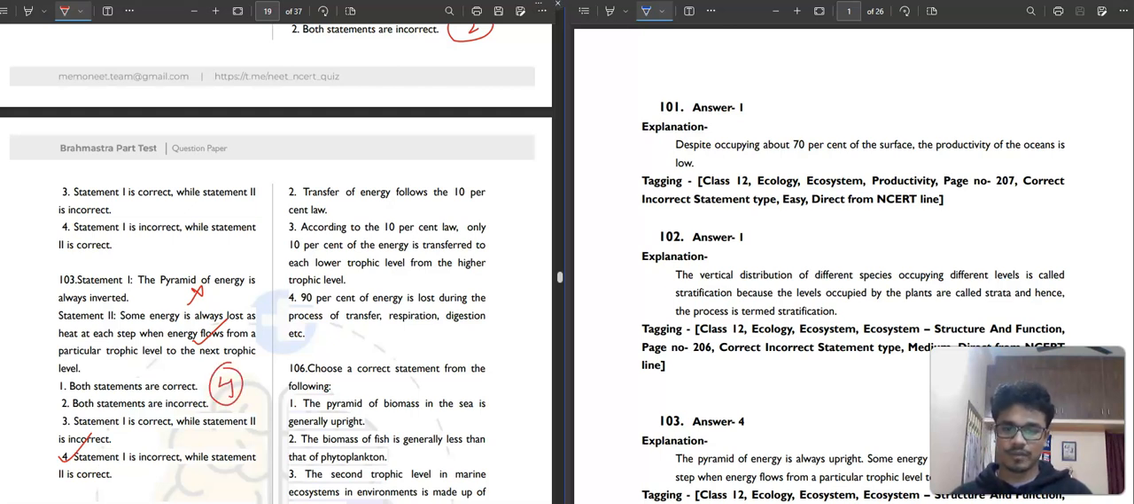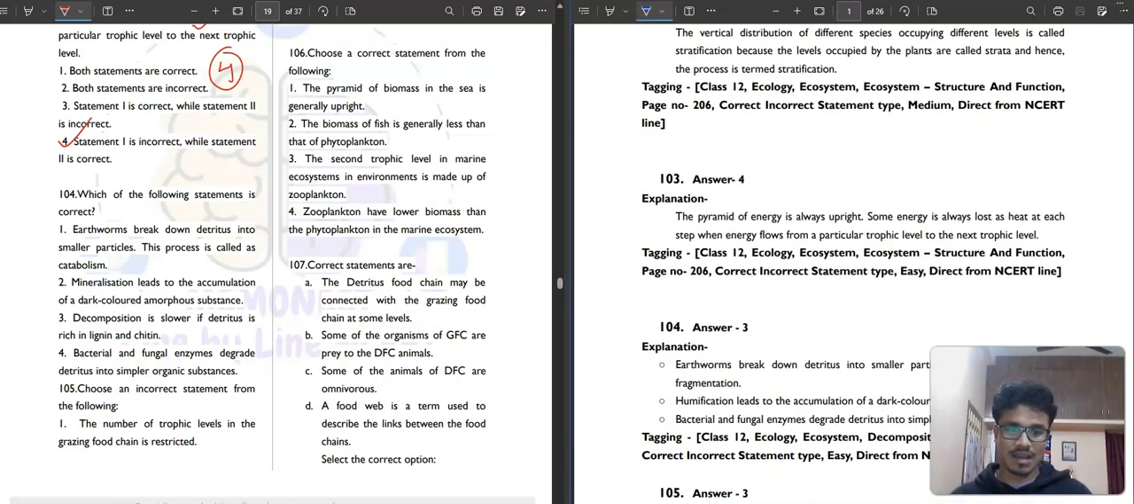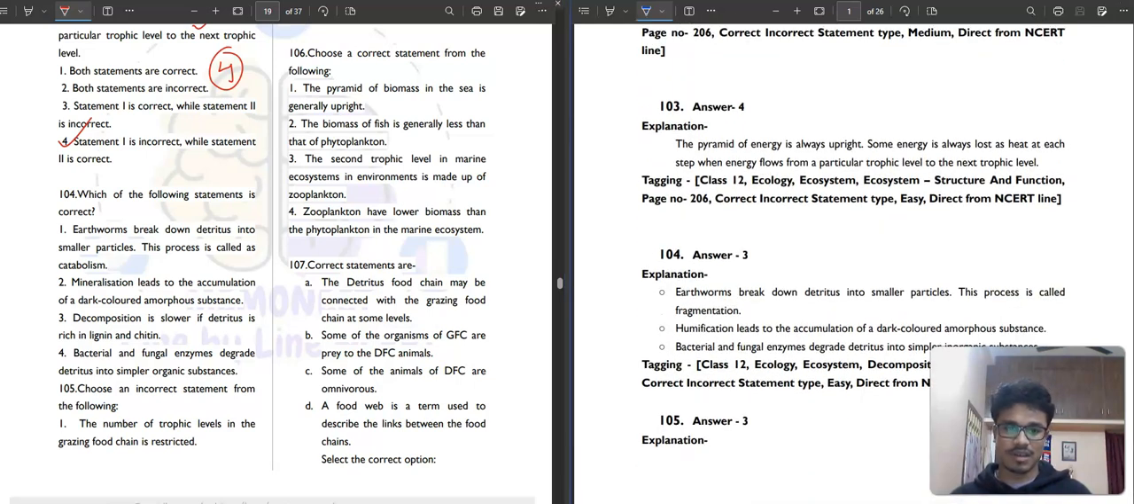Then question number 104. Which of the following statements is correct? It is saying earthworms break down detritus into smaller particles, and this process is known as catabolism. This is not correct, okay? This process is called fragmentation. Then mineralization leads to accumulation of dark colored amorphous substances. It is not mineralization, it is called humification.